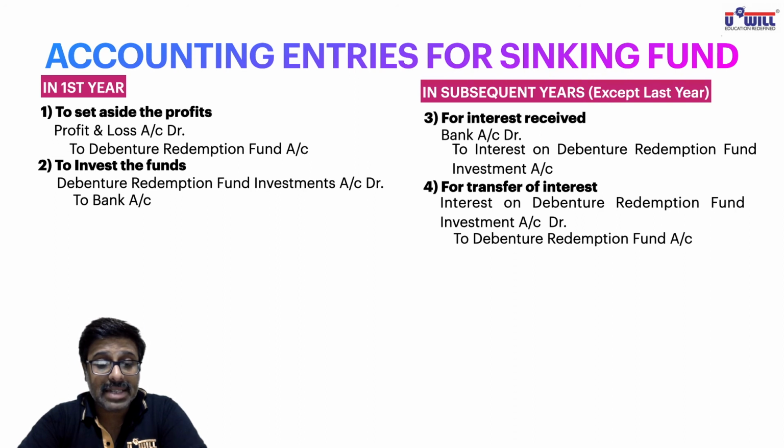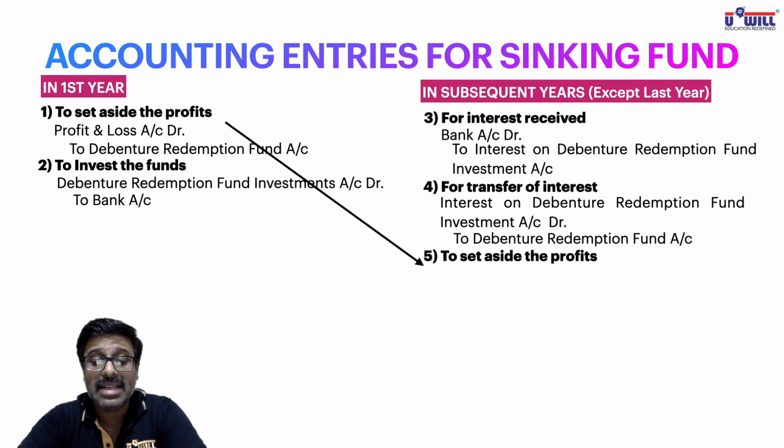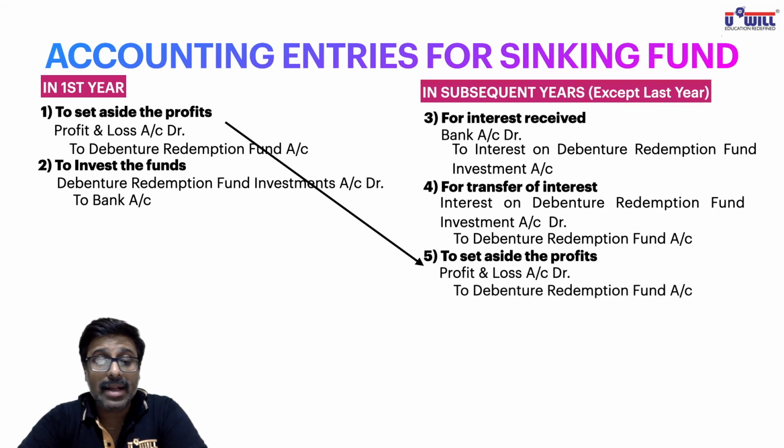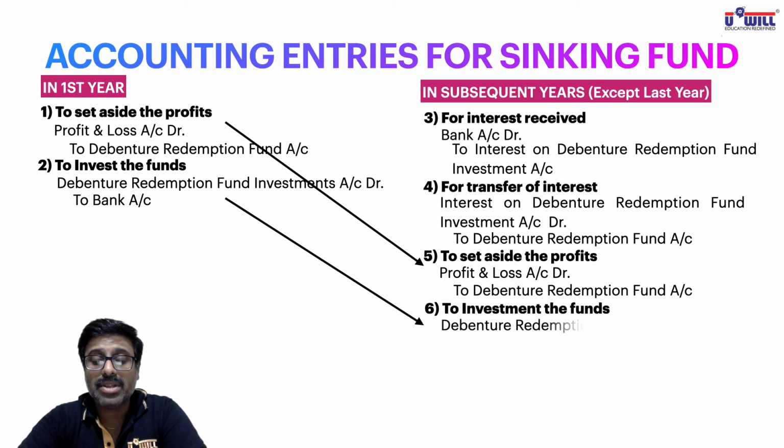This set aside the profits, P&L account debit to debenture redemption fund, gets repeated. So that again in the next year we will keep aside the profits, the entry will remain same: profit and loss account debit to debenture redemption fund account. And again we will invest the funds. This entry will also remain same, the second entry of the first year: debenture redemption fund investment account debit to bank account.